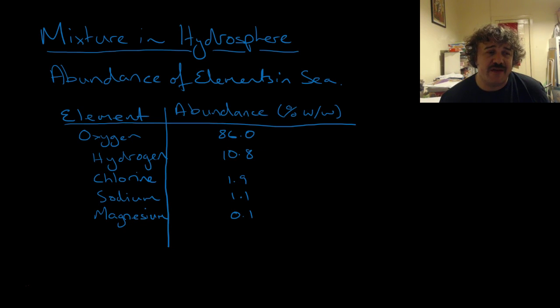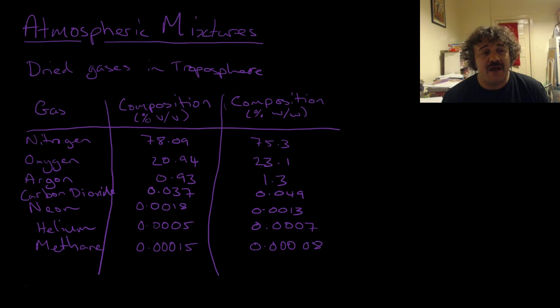The hydrosphere. The hydrosphere itself is various mixtures, but if we wanted to look at the abundance of percentages of each one, clearly it's going to be oxygen and hydrogen, because they make up this molecule, which is, we'll put an H there, we'll put an H there, and we'll put an O there. They make up water. So it makes sense that they're the most common parts. And then we've got chlorine and sodium, the salty water of the oceans. That's the majority of the water. And then you've got magnesium in there as well.